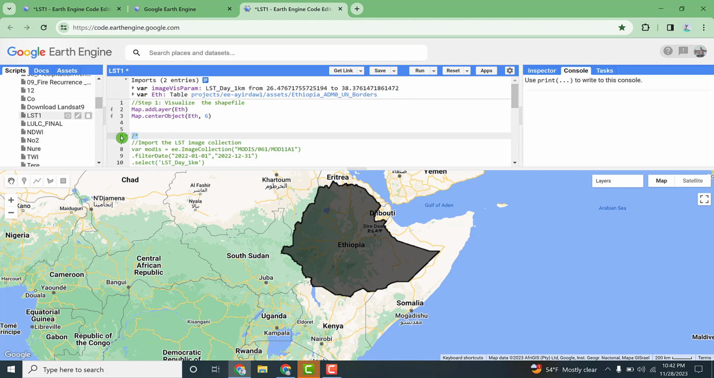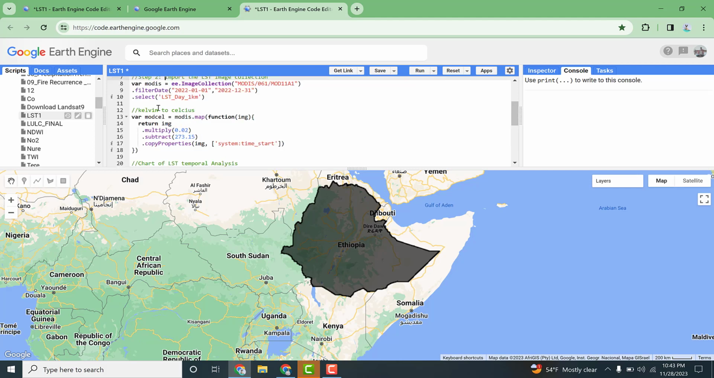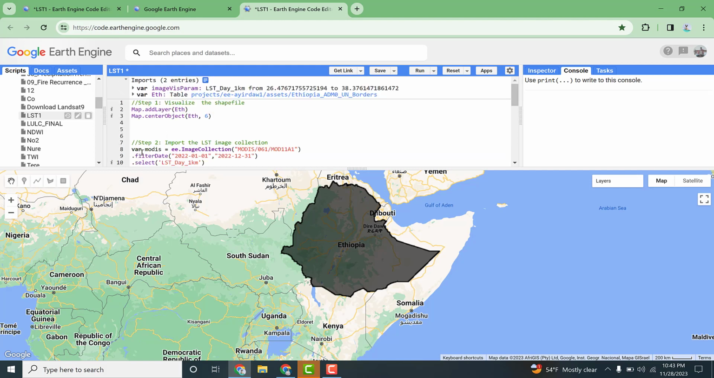The next step that we are going to do is selecting or importing the land surface temperature image collection. This is step 2. As far as step 2 is concerned, let me assign a variable. The variable name is MODIS. MODIS is a satellite image that helps us to compute land surface temperature of Ethiopia.